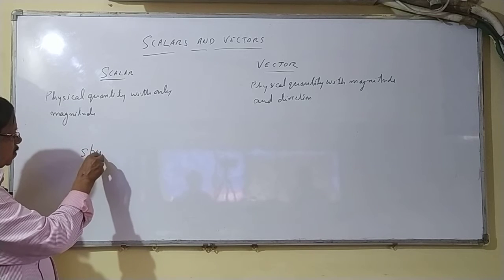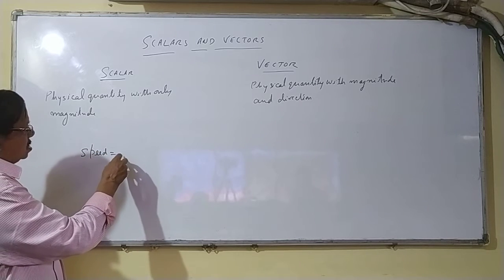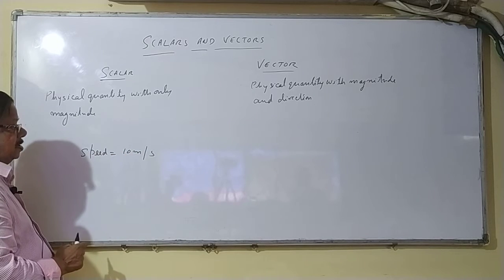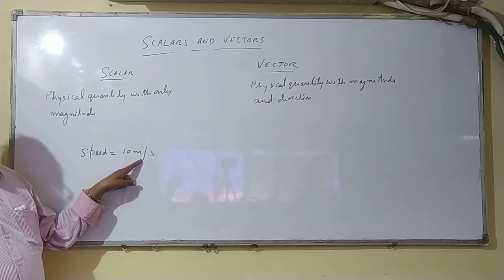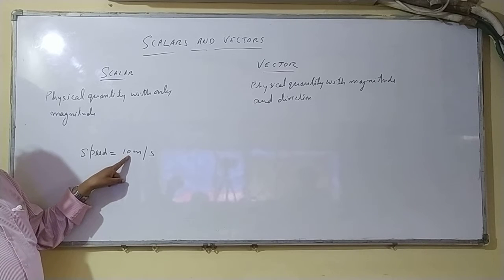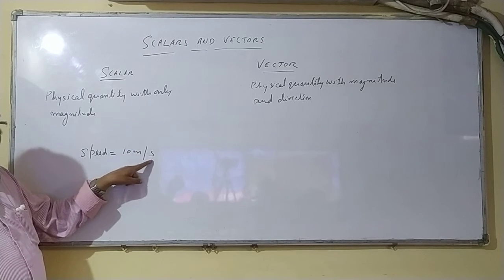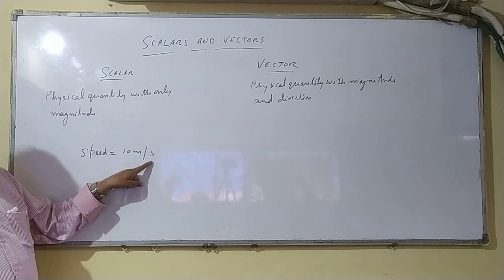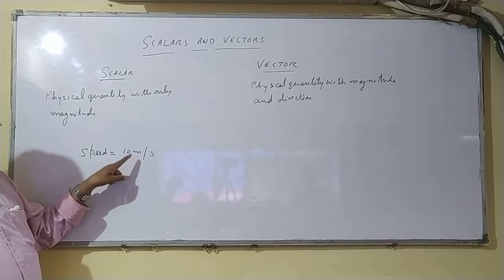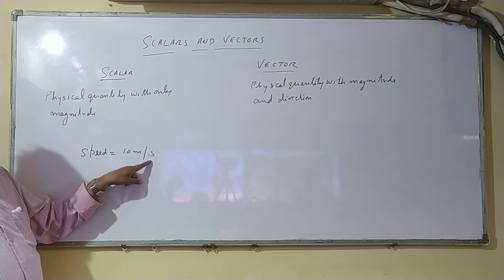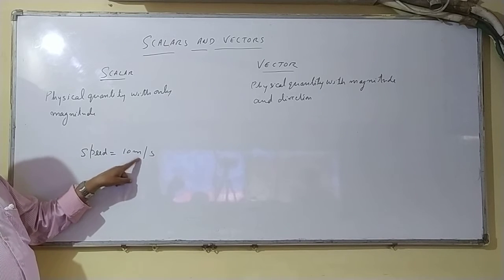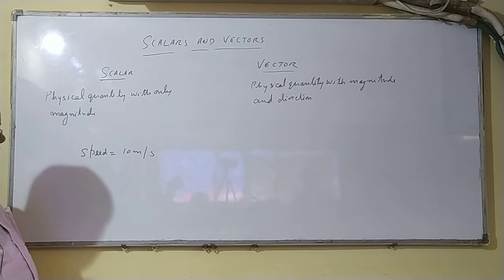Speed equal to 10 meter per second. This has two parts: one is 10, the other is meter per second. 10 is a number, the other, meter per second, is a unit. A magnitude has two parts, a number and a unit. 10 is a number, meter per second is a unit. Both together make the magnitude.